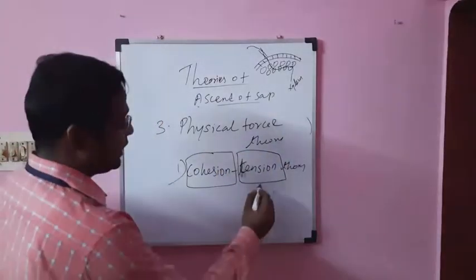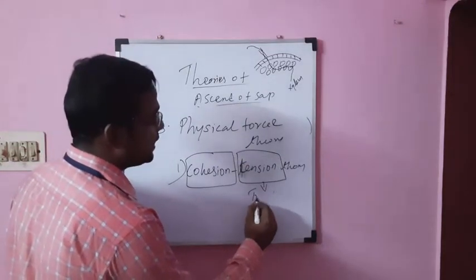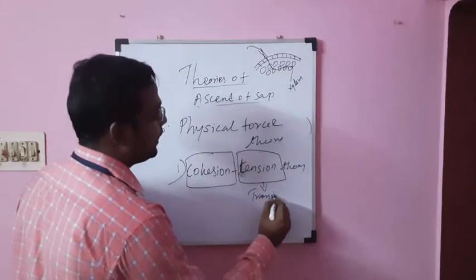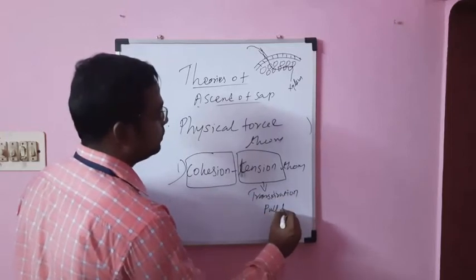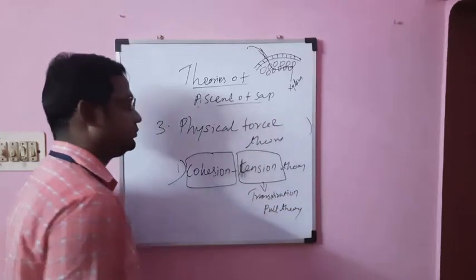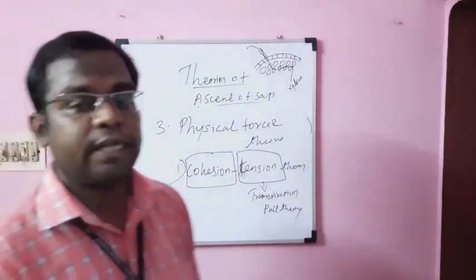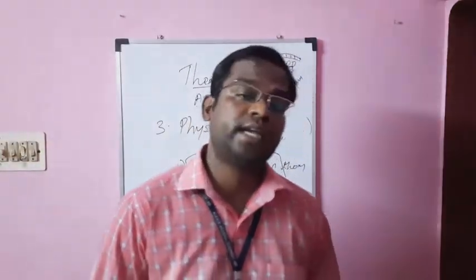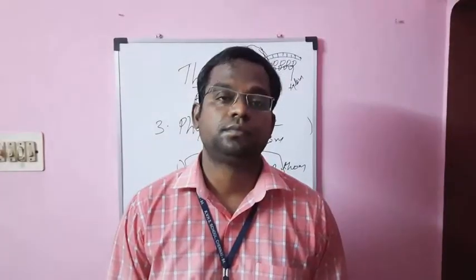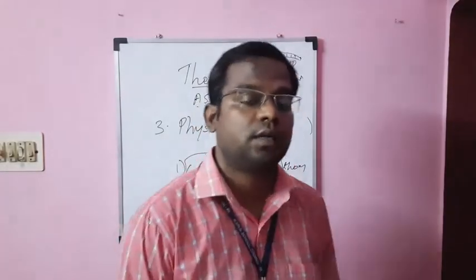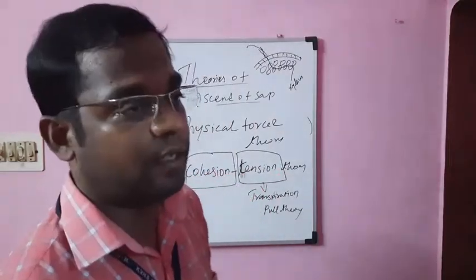The tension theory is otherwise called the transpiration pull theory. Okay, let me explain what is the cohesion theory.